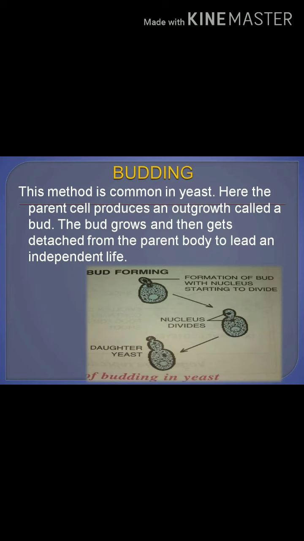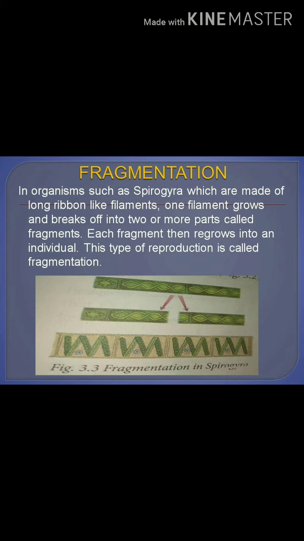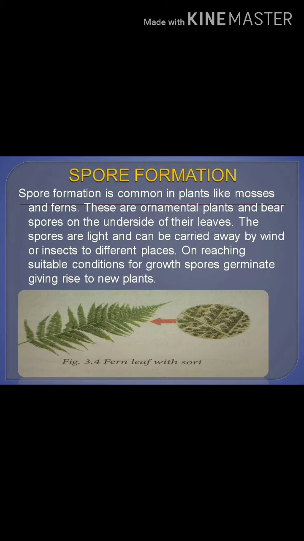Next, fragmentation: in Spirogyra we can see a long ribbon-like body divides into two or three parts that we call fragments. Each fragment gives rise to a new individual. That is the fragmentation process. Next one is spore formation, especially in mosses and fern plants.